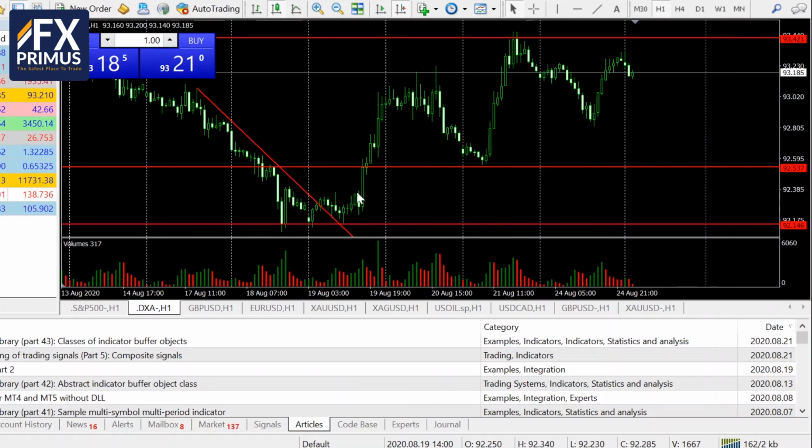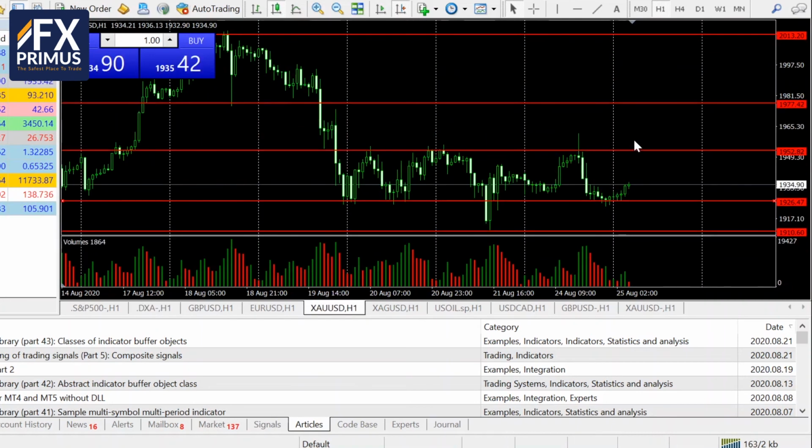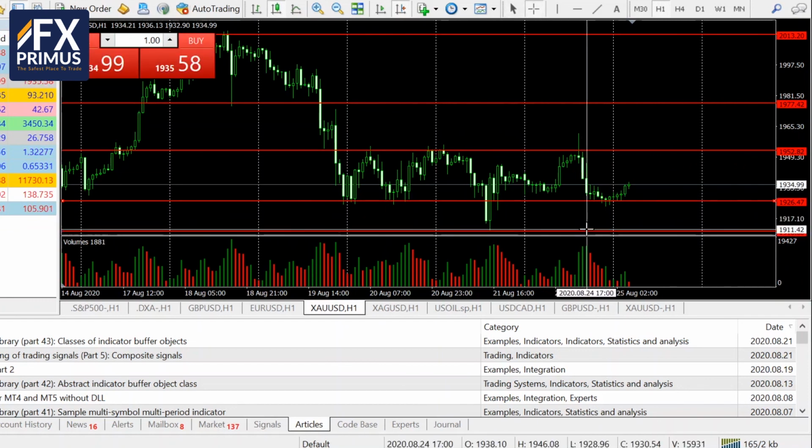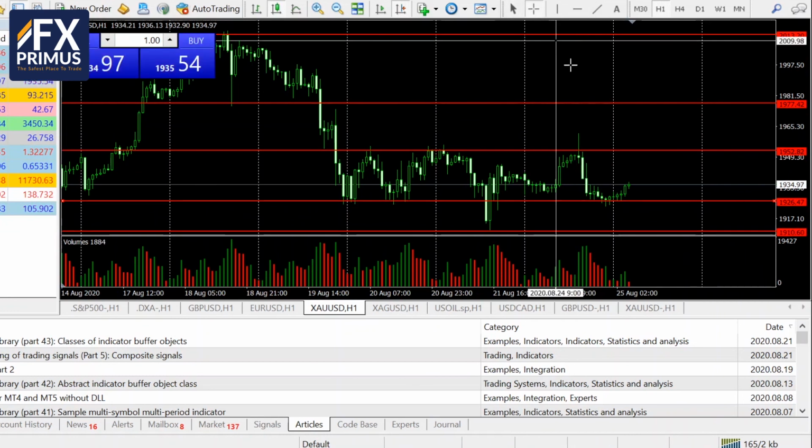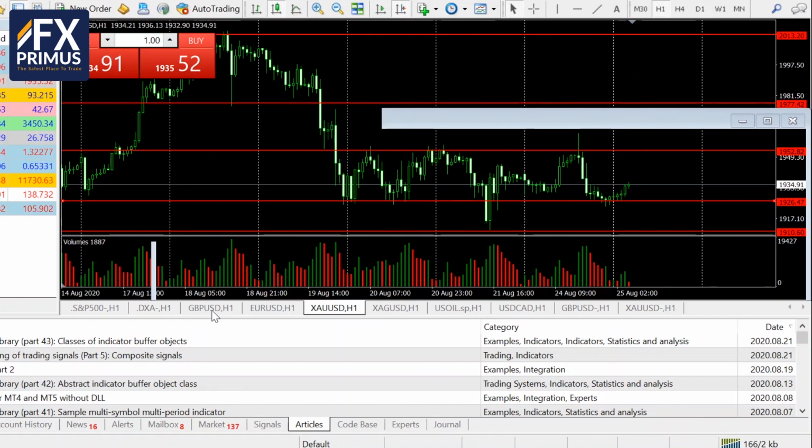If the yields of the bonds go down, there's a high chance that gold prices may go up. If the yields of the bonds drop, not the price, the yields of the bonds, we could see the gold prices moving up. And if the yields of the bonds go up, we could see the gold prices pushing down, possibly again to test the recent lows of 1911. Okay, so that will be the analysis for today.